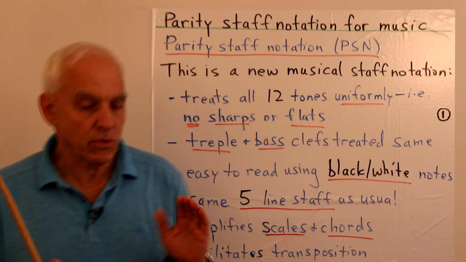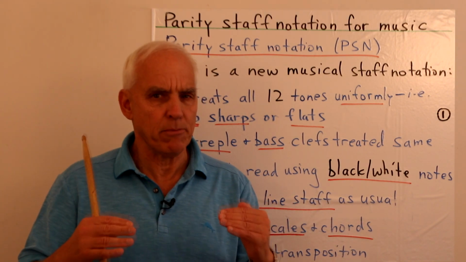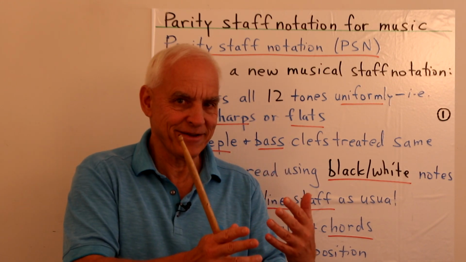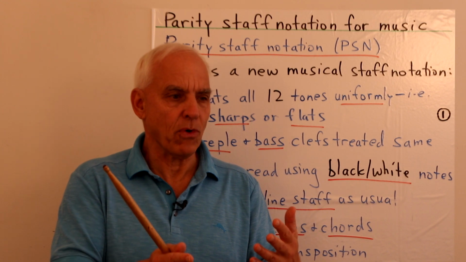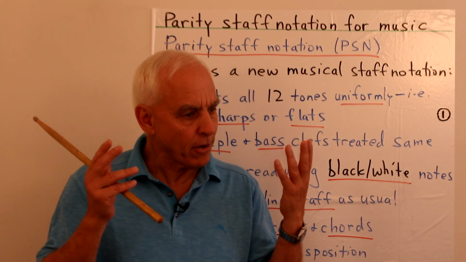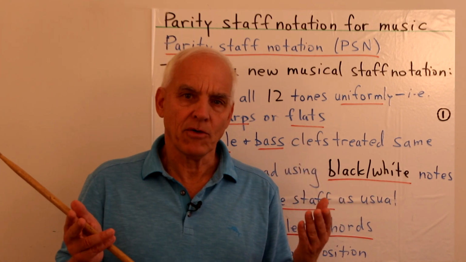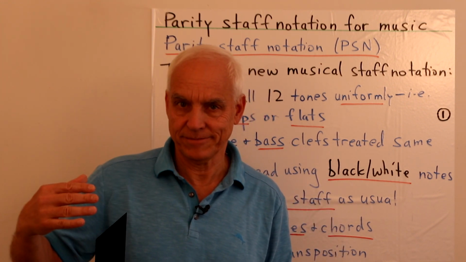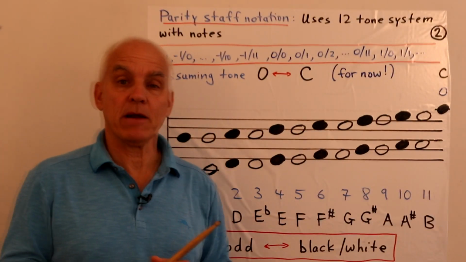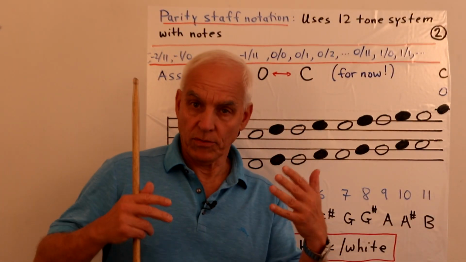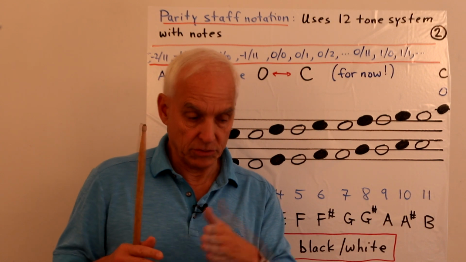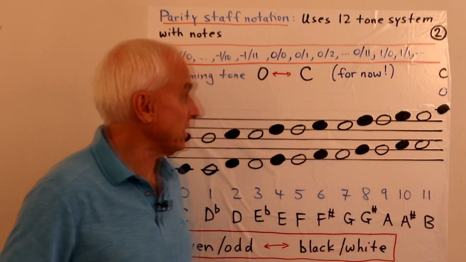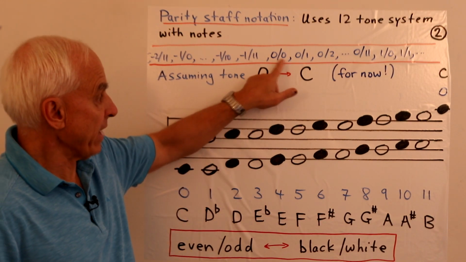In mathematics, we are especially sensitive to the importance of notation, and we recognize that if you choose good notation, and good terminology too, of course, then that can really open up a discipline and reveal structure that otherwise was hard to find. So this parity staff notation system that I'm proposing uses a 12-tone system where we have tones 0 to 11 in this larger context of notes, which can be denoted by a tone and also an octave.